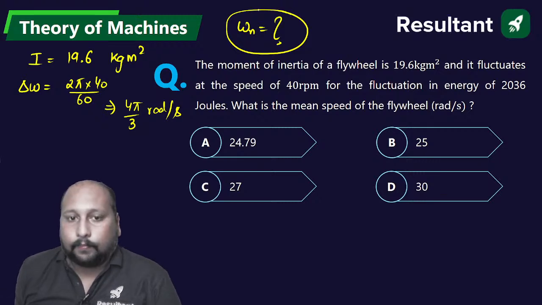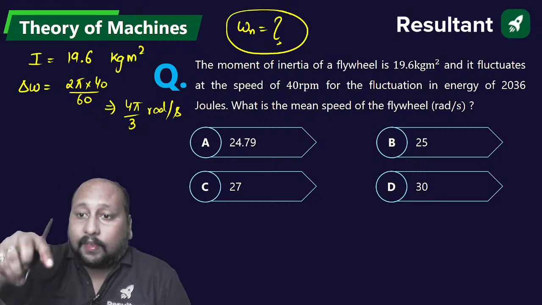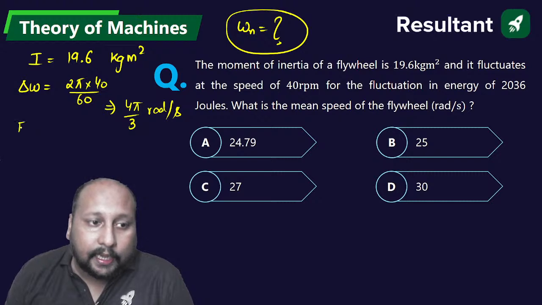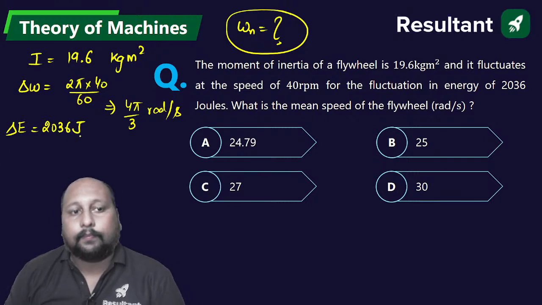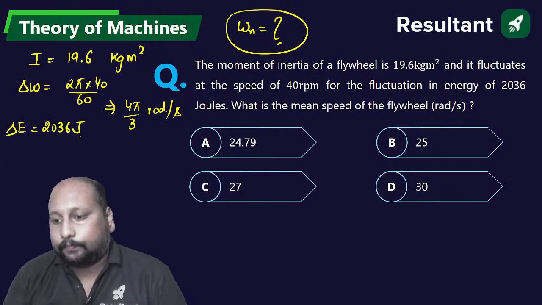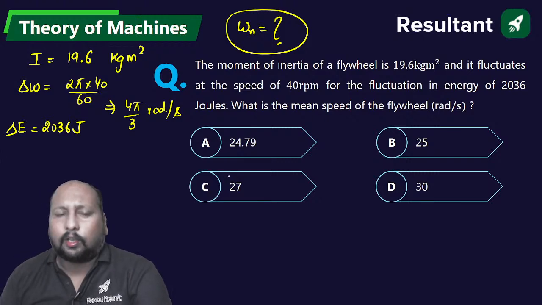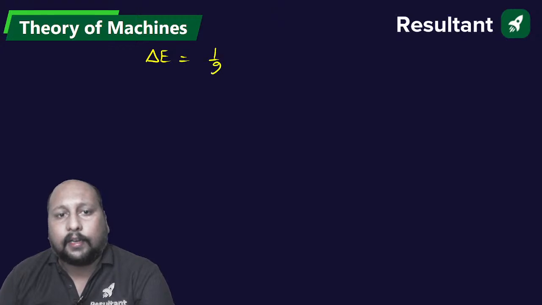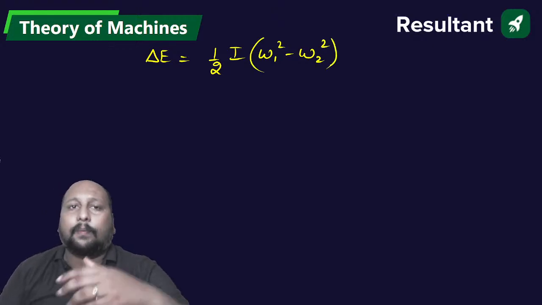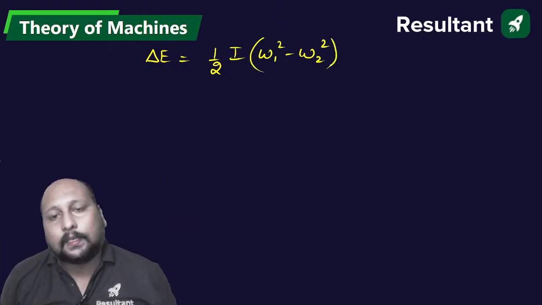Let us try this. How to do it? They have given the change in energy, or fluctuation of energy, as 2036 joules. Now let us look at change in energy logically. Change in energy is equal to half into I into omega 1 square minus omega 2 square, where omega 1 is omega maximum and omega 2 is omega minimum.